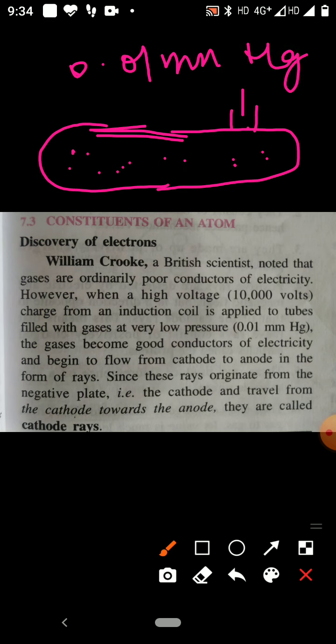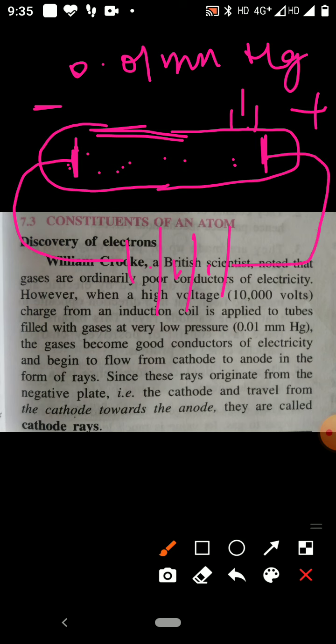At one end a plate called cathode is taken, at the other an anode. Cathode is the negative electrode, anode is the positive electrode. Now high voltage electric current is allowed to pass.